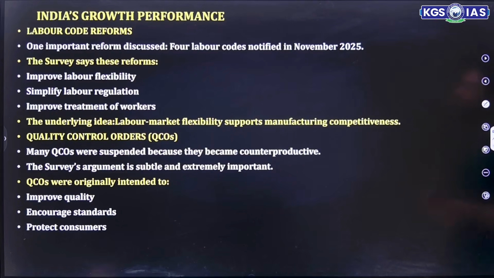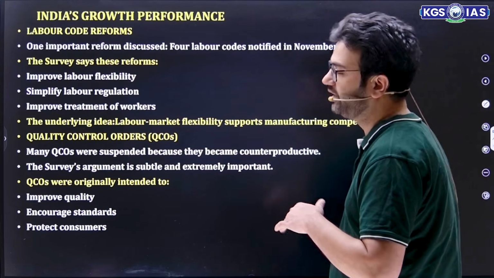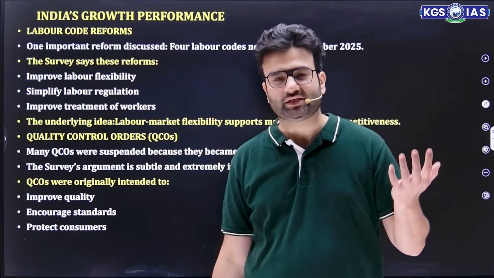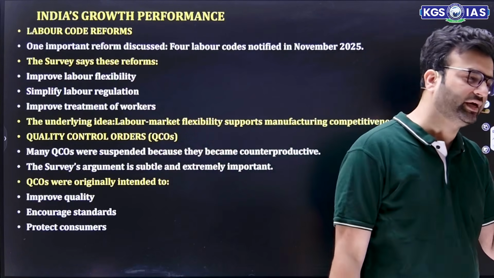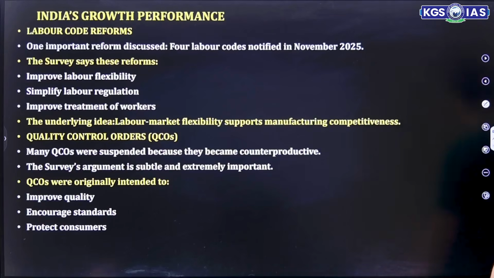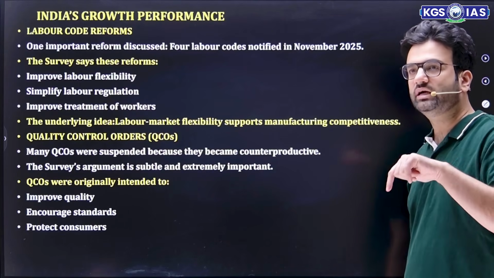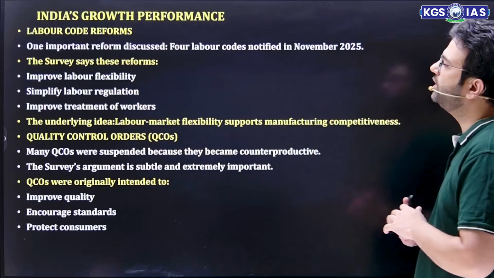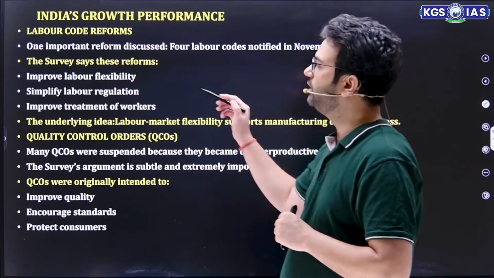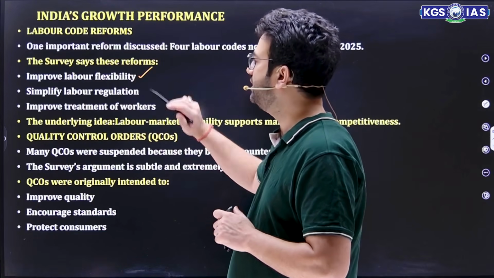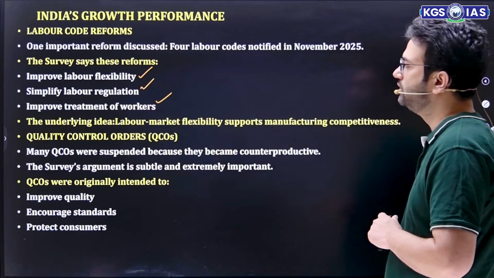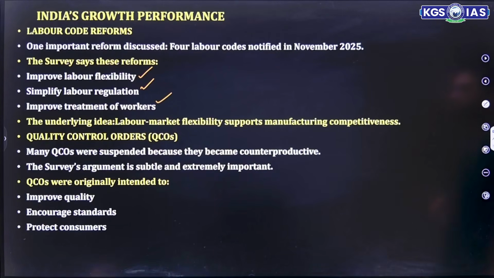Now, labor codes. Obviously those 4 labor codes are very important, as they reduce lots of complexities. Earlier, there were so many definitions and points mentioned in one law that were not mentioned in another law, which created a lot of confusion. So those 4 labor laws led to improved labor flexibility, simplified labor regulation, and improved treatment of workers also. So labor market flexibility supports manufacturing competitiveness.